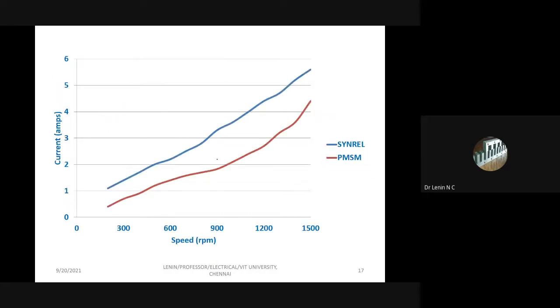This is one of the biggest advantages when compared with PMSM. And compare with current. Based on the current only, we have the current consumption. If current is more, energy consumption is more. If current consumption is more, that means energy consumption is more.